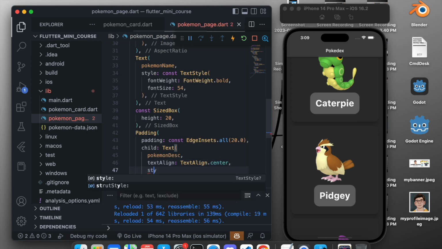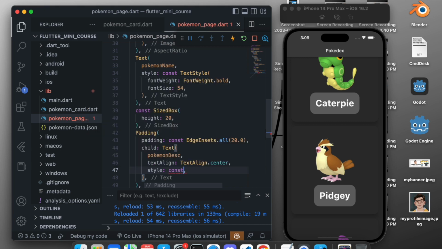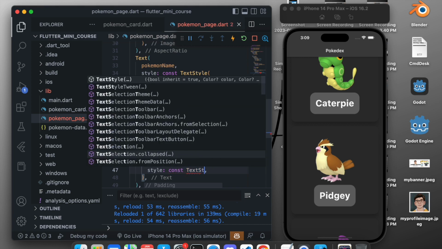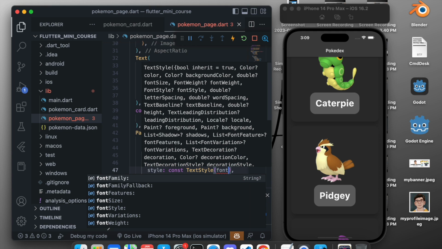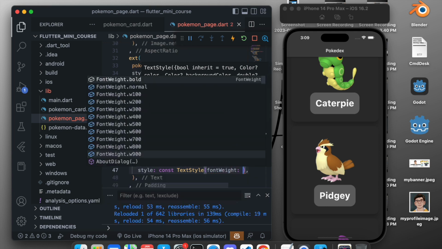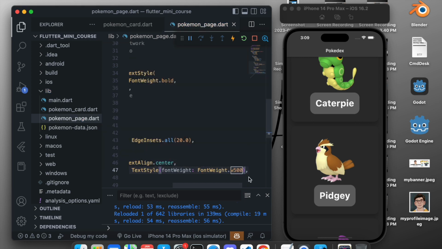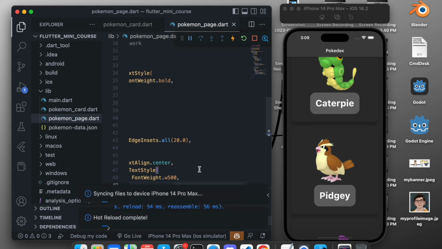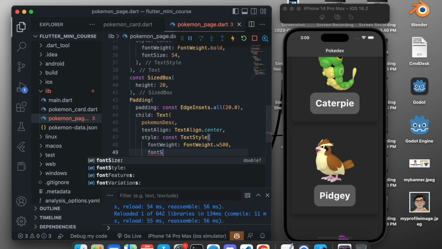And also now we want to give the styling, so style, and it will be a TextStyle, and it will not change, so we will add a const before TextStyle. First of all the font weight, so fontWeight will be FontWeight.w500. There are many w values, so you can choose between them to select the perfect weight for your font. In this case w500 is good. I did the trial and error.